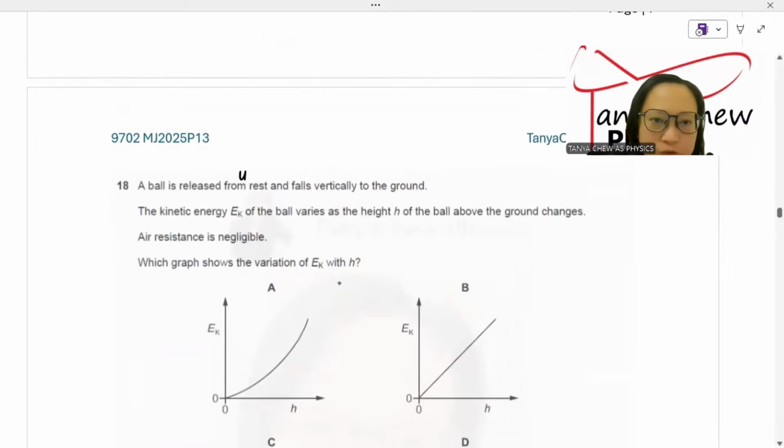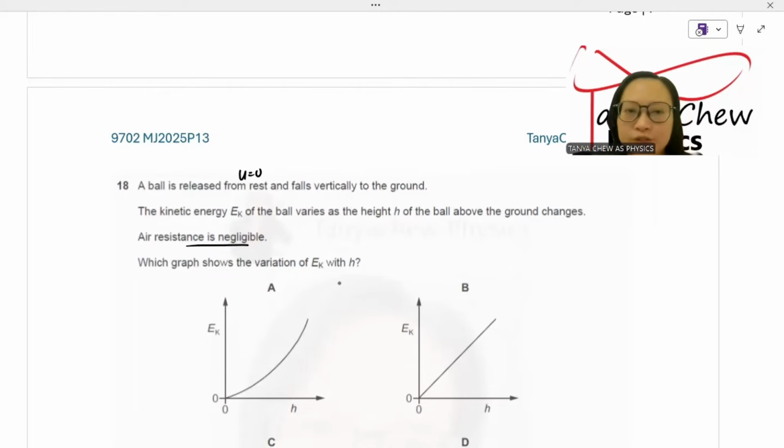Number 18. A ball is released from rest. This is u equal to 0, and falls vertically to the ground. The kinetic energy, EK, of the ball varies as the height of the ball above the ground changes. Air resistance is negligible. This is good news. No other resistive forces act on the ball. Which graph shows the variation of EK with h?